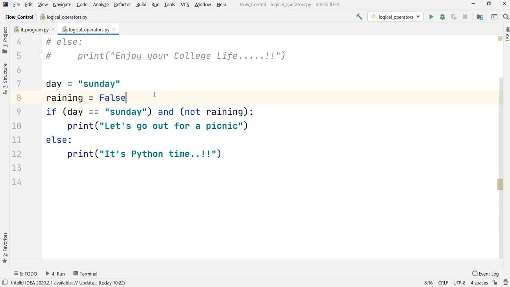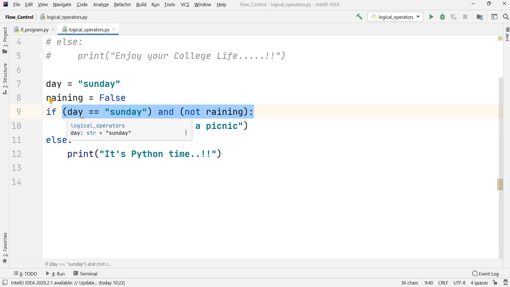So right now it is saying that raining is false. It means that it is not raining outside. So the condition that is now set up is that it will check whether the day is Sunday.